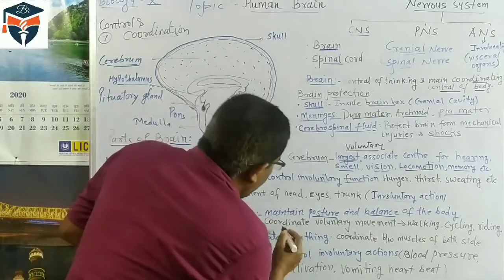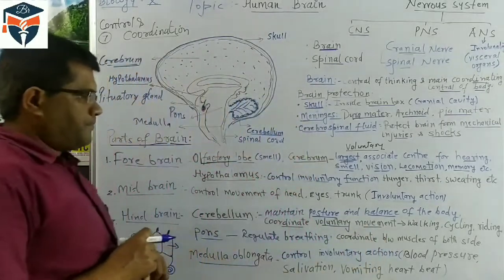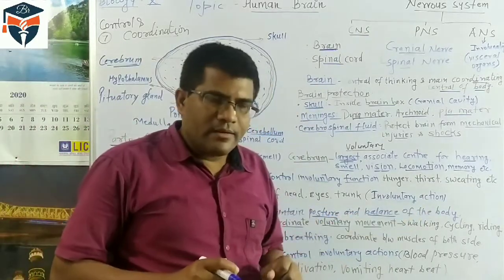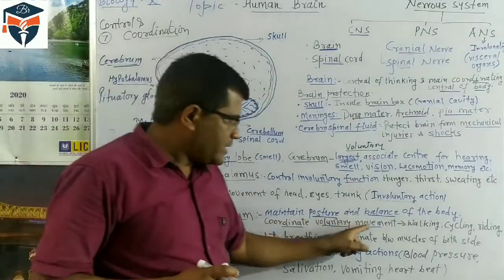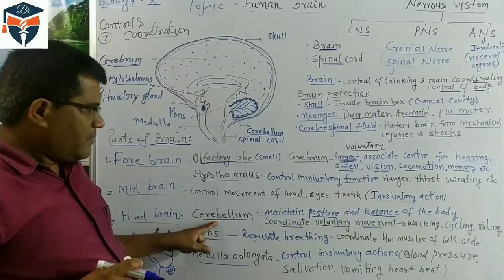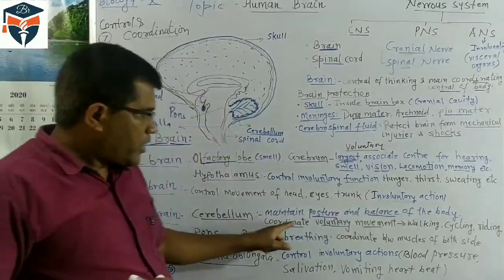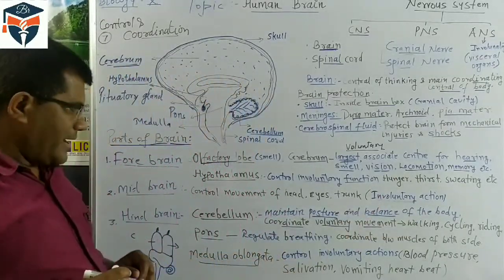It also helps us coordinate voluntary movement: walking, cycling, riding, lifting. These types of voluntary actions or movements are also controlled by the cerebellum. So it maintains the posture and balance of the body and coordinates voluntary movement like walking, cycling and riding.